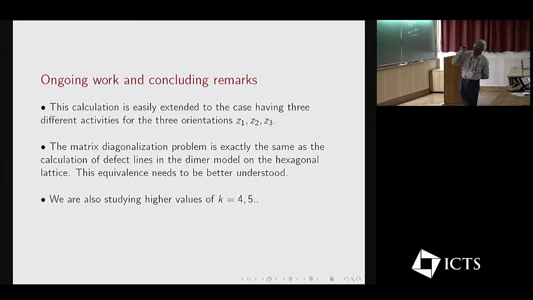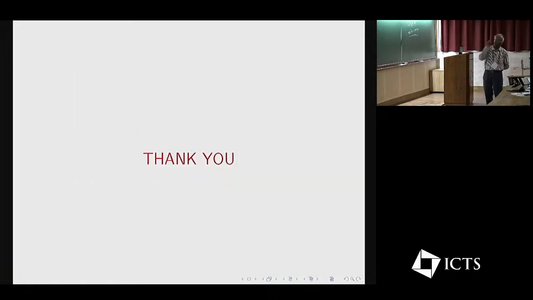and this is for k equal to 3, k equal to 4. And finally, this calculation can be easily extended to cases having 3 different activities, Z1, Z2, Z3 for 3 orientations. The matrix problem is exactly the same as that on a hexagonal dimer model, but this equivalence has some holes in the proof which we are trying to fill. And we are also studying cases for higher values of k, 4 and 5, on the same lattice. So let me stop here.